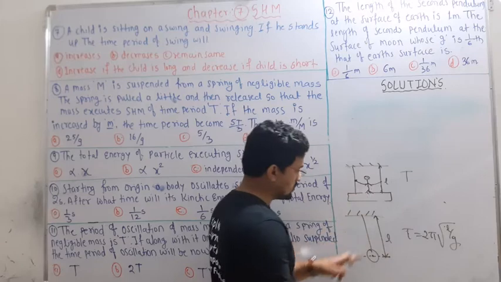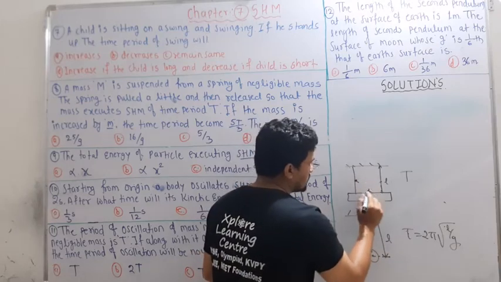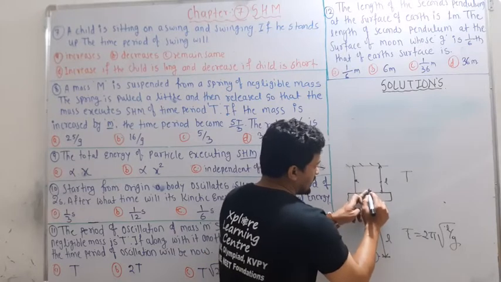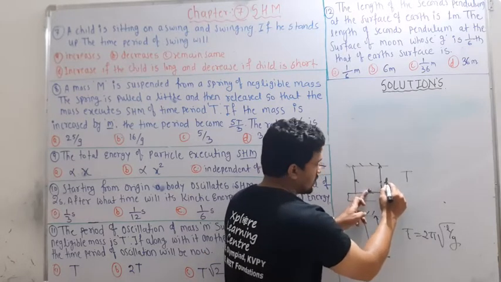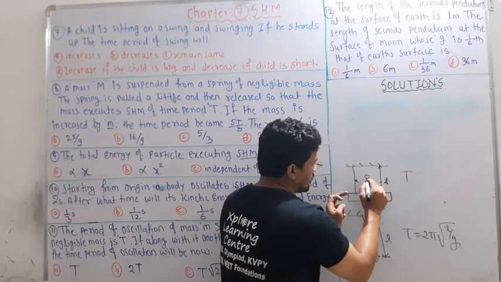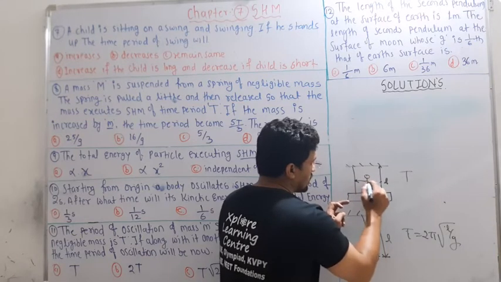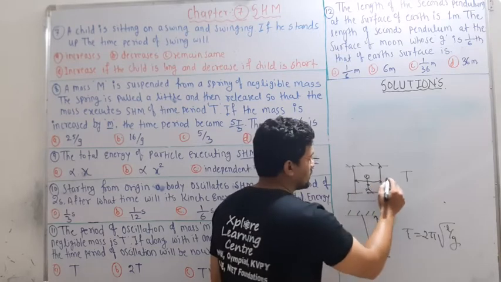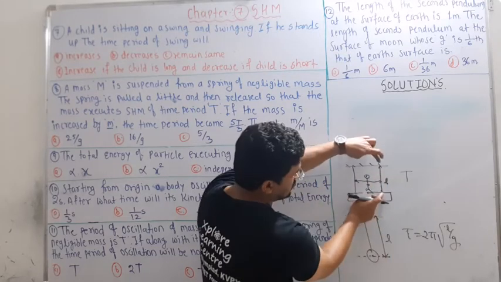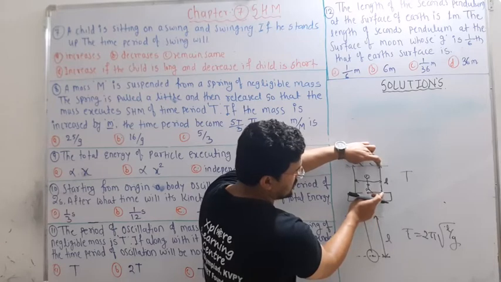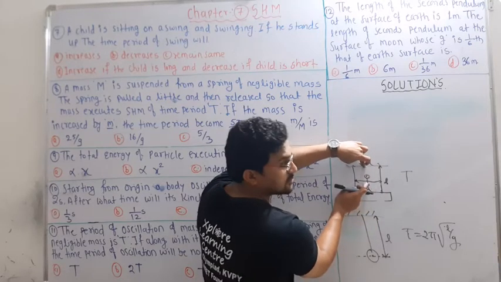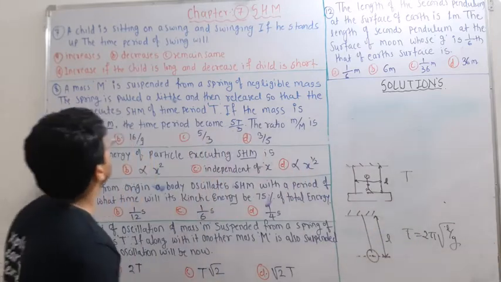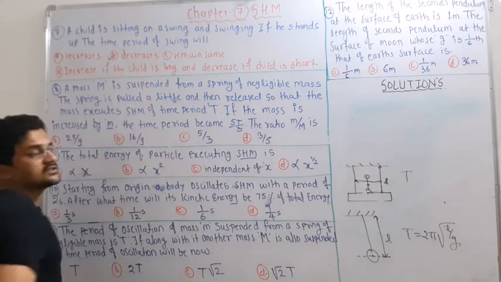When the child is sitting, the mass will be concentrated here, and the length is nothing but this much. But once the child stands up, the center of mass will be somewhere here. That means this length, which initially was here, decreases after standing up, and if the length decreases, the time period also decreases. So your option is B, that is decreases.